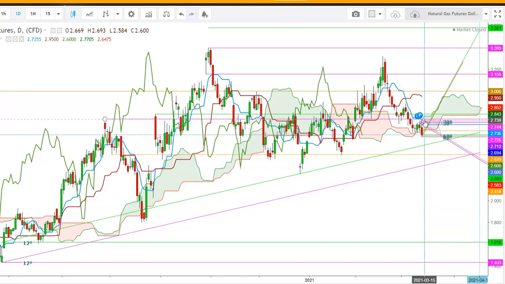We'll see the natural gas futures could start the day above the levels of 2.738, where a sustainable move above the levels of 2.790, I mean above the upper end of the Ichimoku cloud, could continue this uptrend, where the futures once again could test the levels of 3 during the upcoming week, because if the futures find a sustainable move above the levels of 3, we'll see this rally continue up to the levels of 3.155, because the last stretch of winter could turn the whole scenario in favor of natural gas bulls.